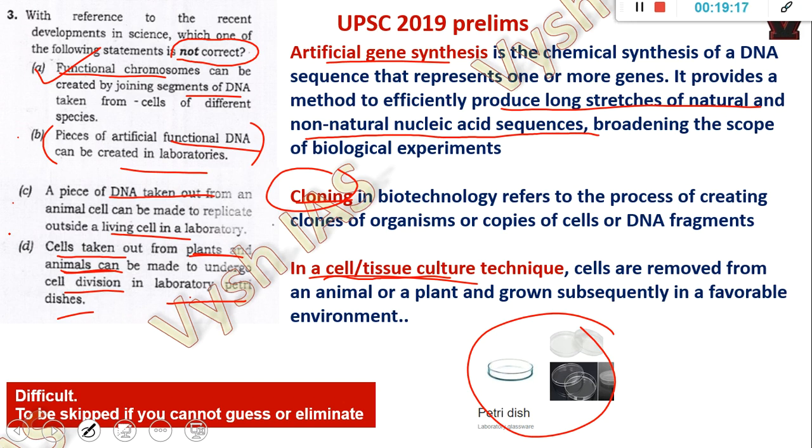So this is actually a difficult question and it has to be skipped. It has to be skipped if you cannot guess like this. Like, you should know the other 3 options and then eliminate. If that is possible, do it. Else, please skip this question. Okay.